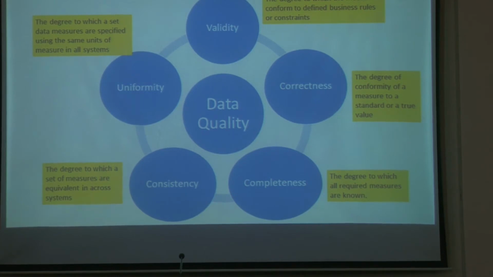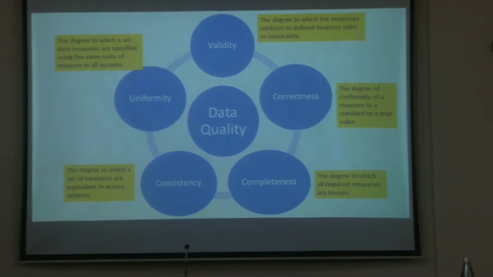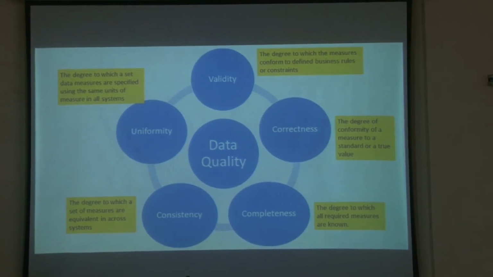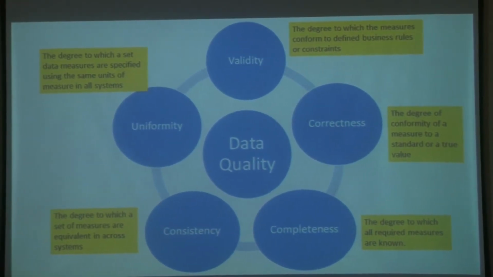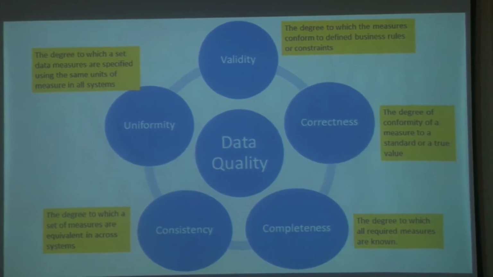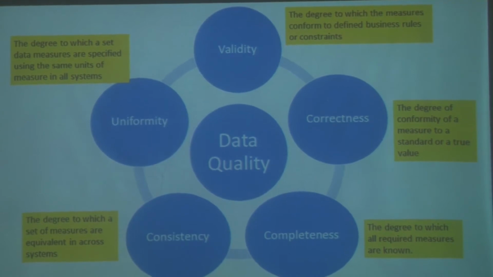For example, if I am conducting a remedial class, I would expect the performance of the class to be just average or just below average. But if it turns out that there is a person who is performing extremely well there, then there is something wrong. The question is, why did he come for a remedial? So that also becomes what we call an outlier. So there is no consistency in the data anymore.